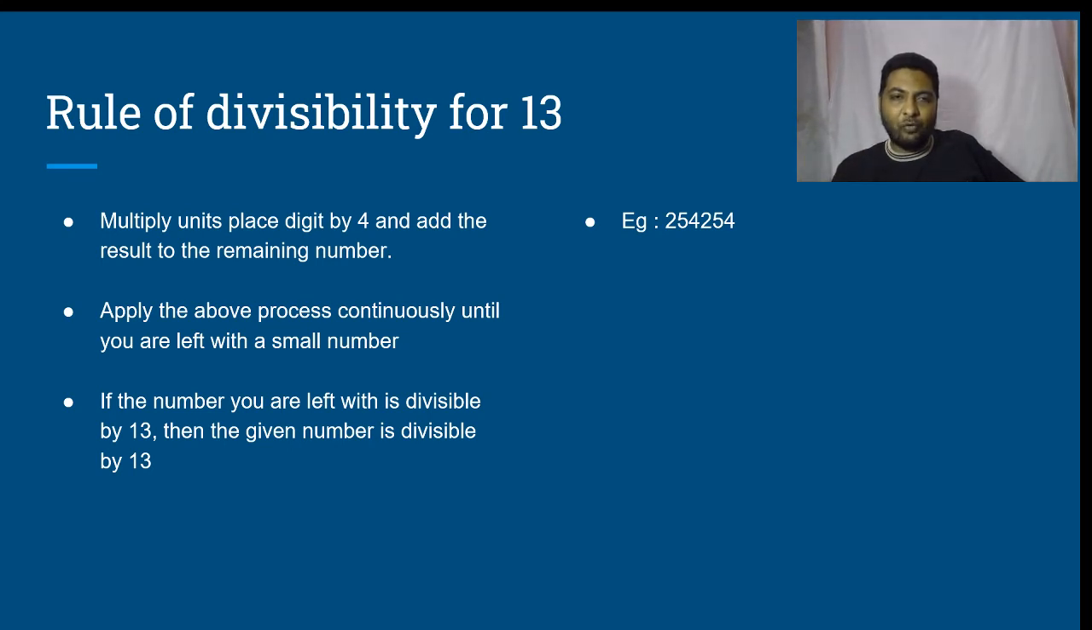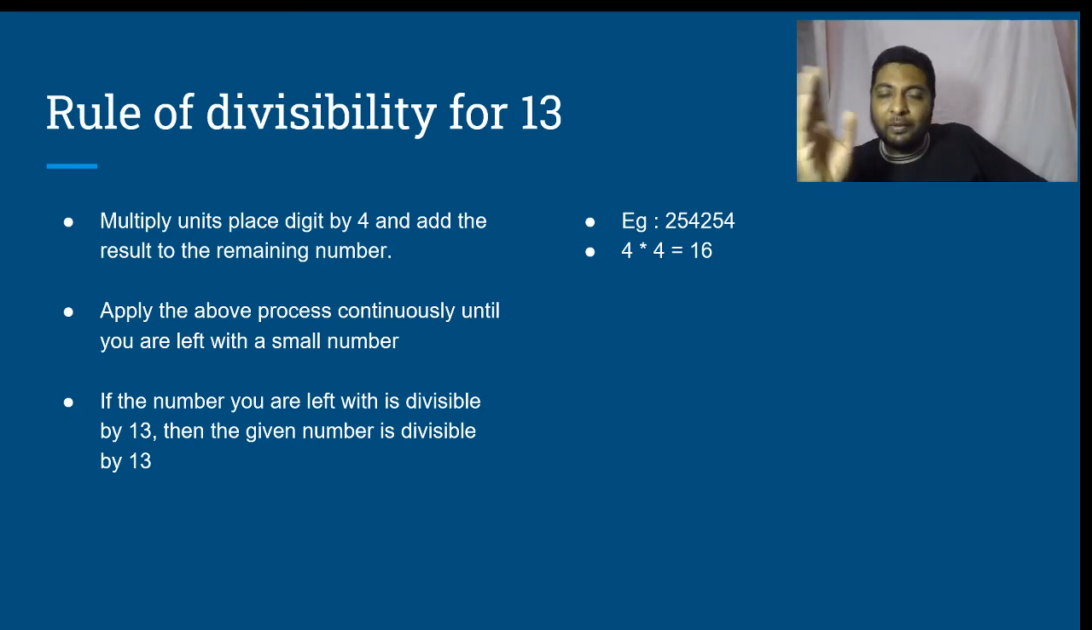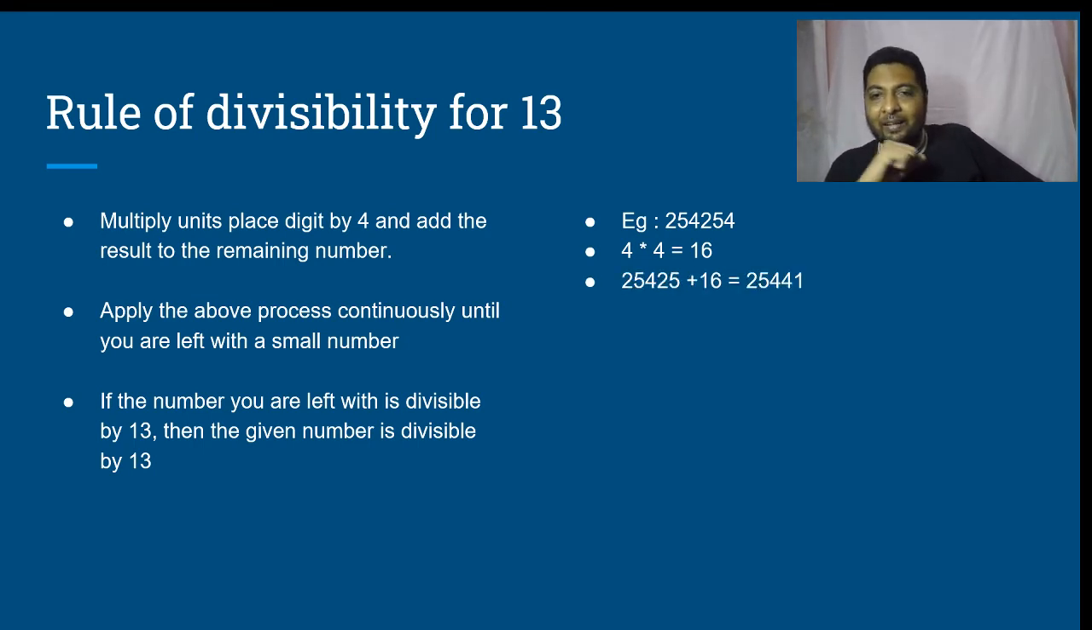Units place digit is 4. Multiply it by 4. We end up with 16. Add this 16 to the remaining number. Please understand, don't think that because we are adding, we are increasing the size of the number. No. In fact, at every step, we are reducing the number by leaving out one of the places. So, 25425 plus 16 results in 25441.